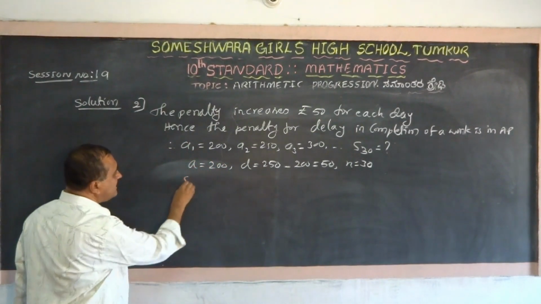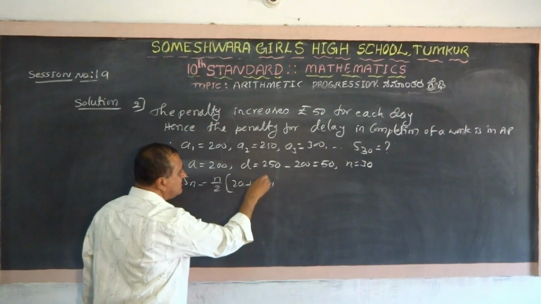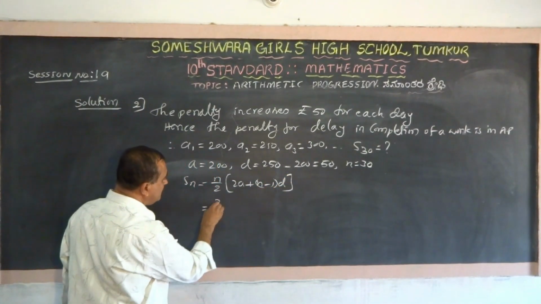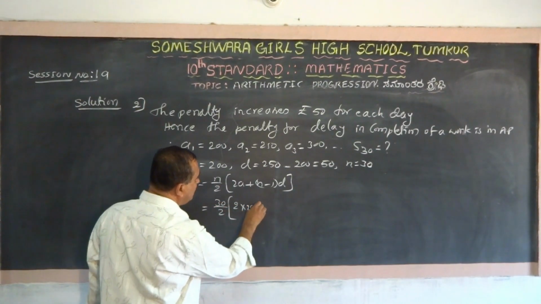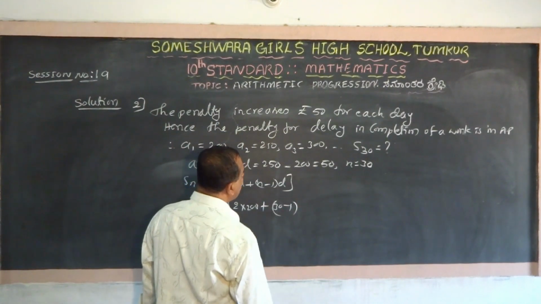Sn equals n by 2 into 2a plus n minus 1 into d. n is 30, so 30 by 2 into 2 into 200 plus 30 minus 1 into d, which is 50.